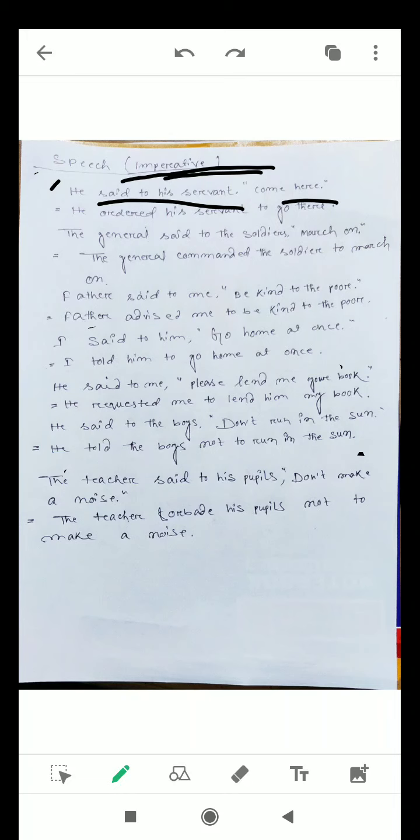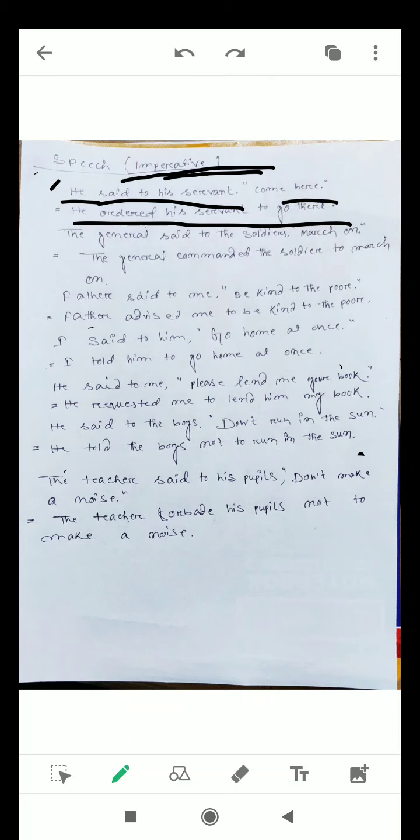The speaker is he and the servant is the listener. The relationship is between a master and his servant. Generally, a master orders his servant, and thus we can write in the answer that he ordered his servant to go there.